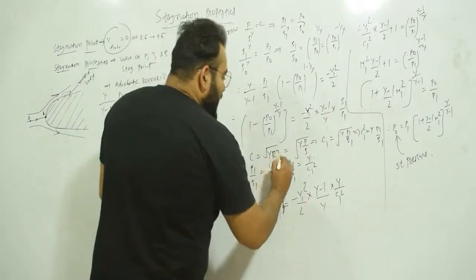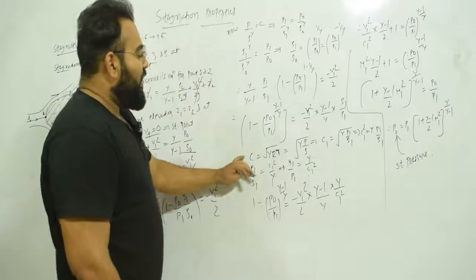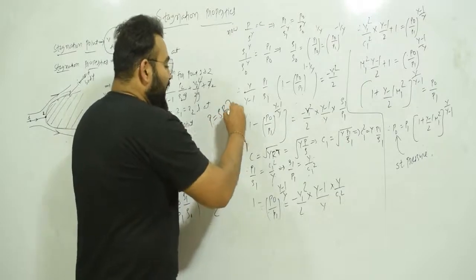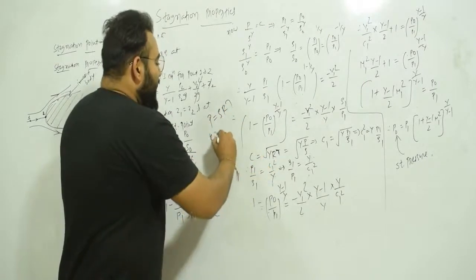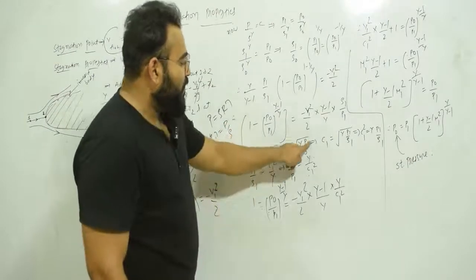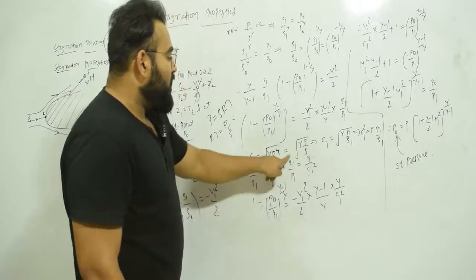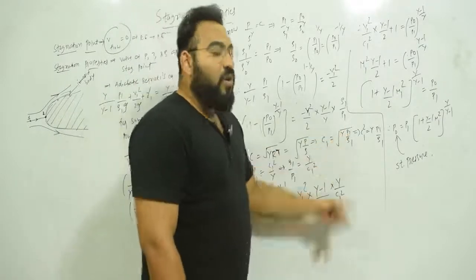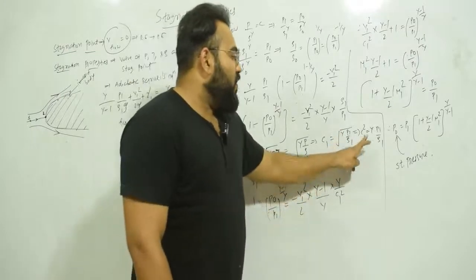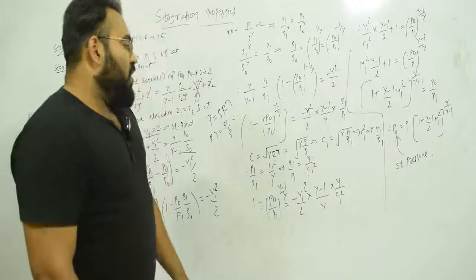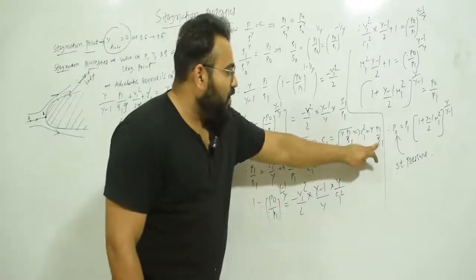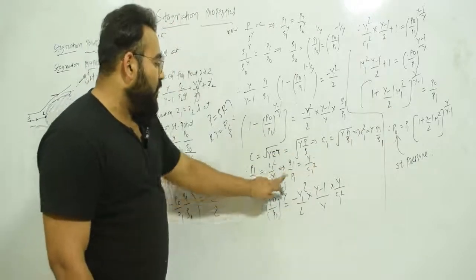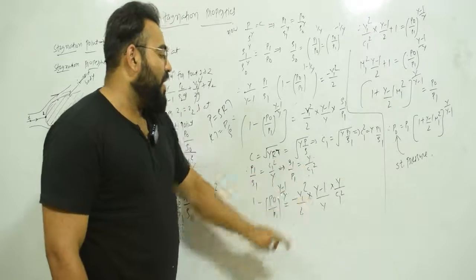Now we know that sonic velocity we can also write C is equal to under root of gamma RT, but we know that P is equal to rho RT. So instead of RT, can I write P upon rho? So it is under root of gamma P upon rho. So C is equal to under root of gamma P upon rho. So can I write C1 is equal to under root of gamma P1 upon rho 1? Okay, so therefore C1 square is equal to gamma P1 upon rho 1. So now from here, make rho 1 upon P1 the subject. So rho 1 upon P1 will be the reverse of this, so it will be gamma upon C1 square.